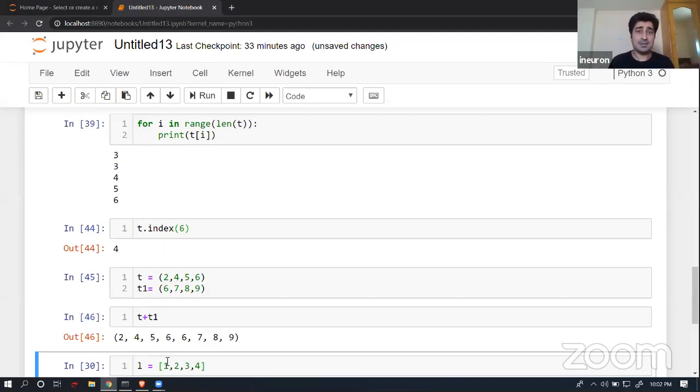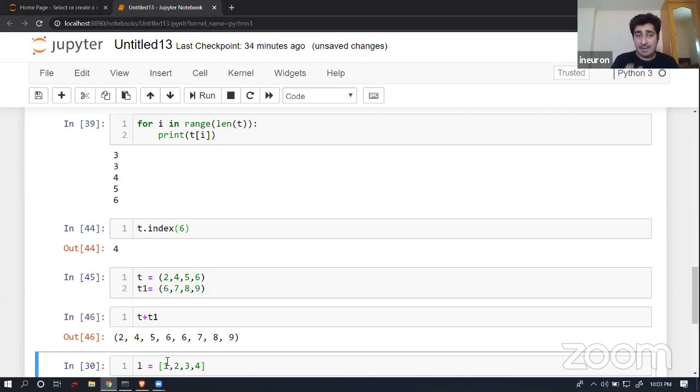Now many people can ask me a question: okay, I'm able to concatenate lists, but the append operation is not available. What is the reason? Basically, the creator of Python might have thought that an append operation means you are trying to manipulate the existing entity, and a tuple follows the property of immutability, so I will not allow this operation.